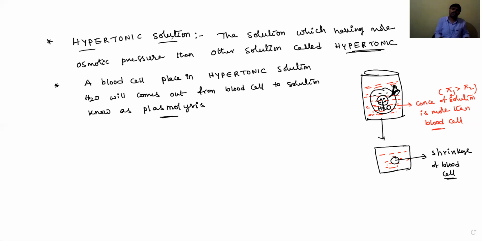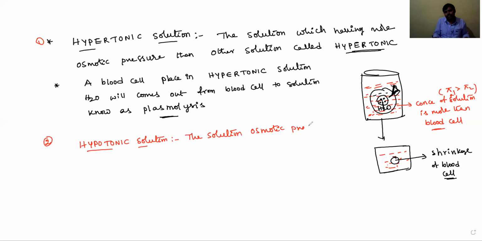Then a hypotonic solution means the reverse. What is a hypotonic solution, dear students? The second one, the hypotonic solution, means the solution's osmotic pressure is less than the other solution.